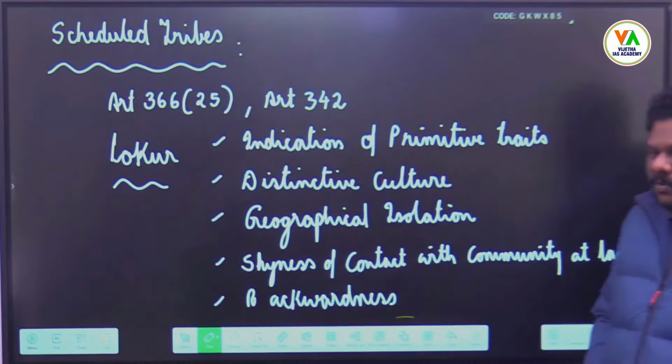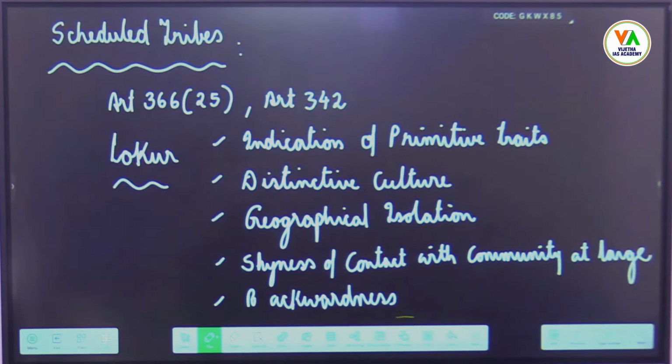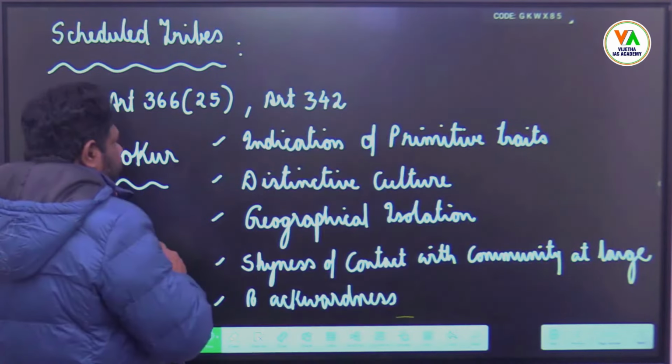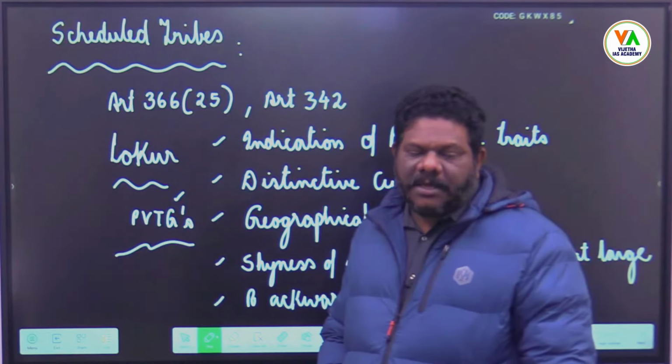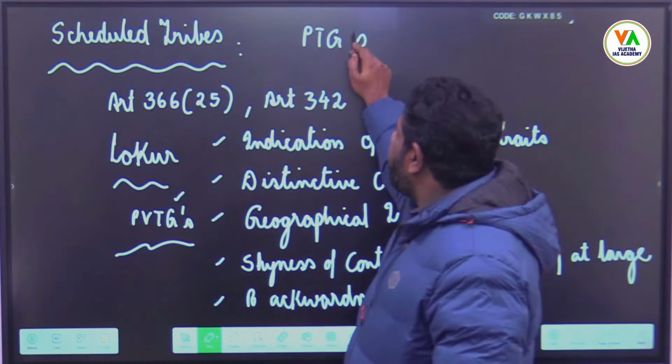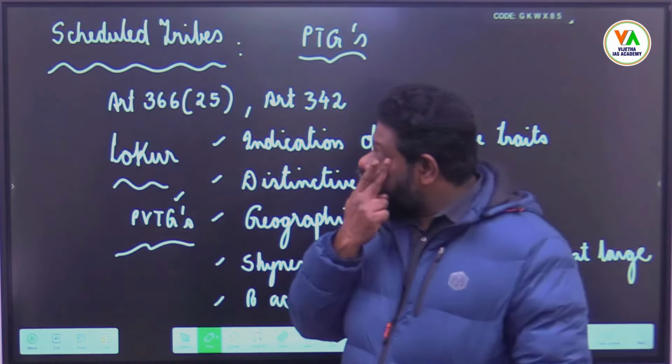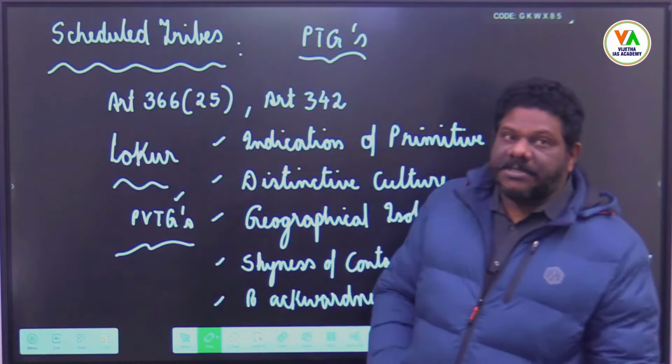Nearly 75 groups spread across 18 states and UTs were declared as PVTG. PVTGs are particularly vulnerable tribal groups. Earlier they were referred to as PTGs, primitive tribal groups, but in 2016 they changed it to PVTG.